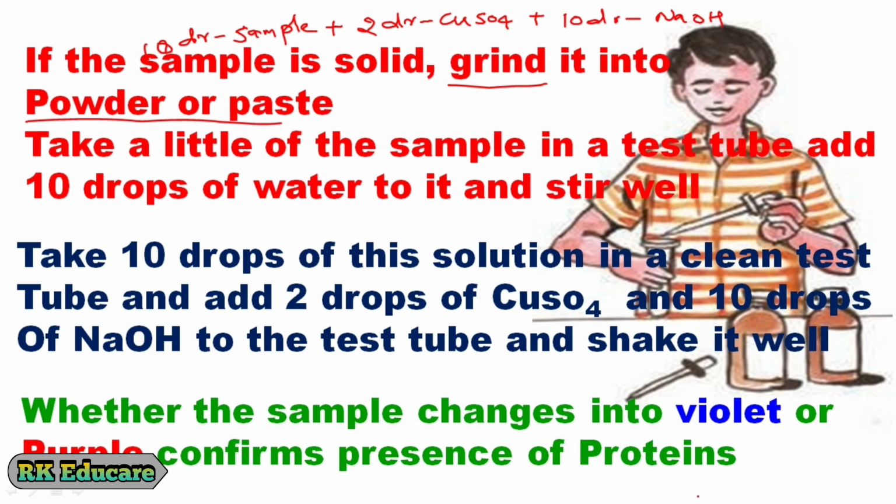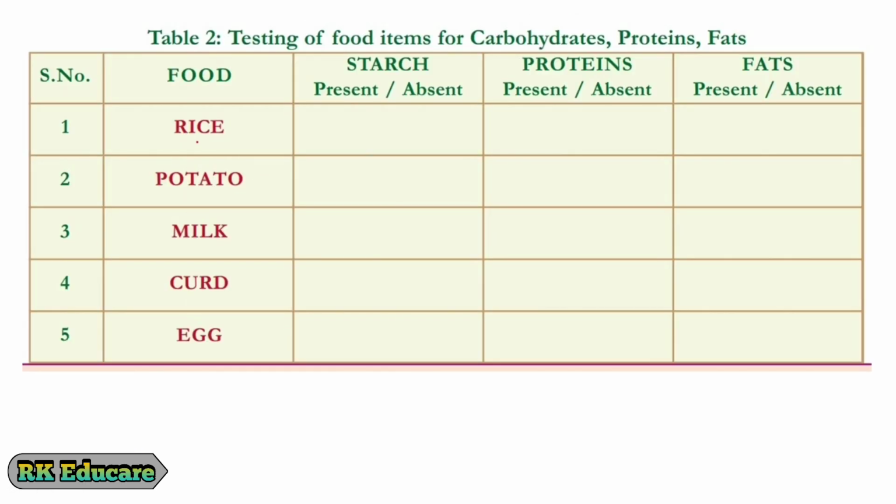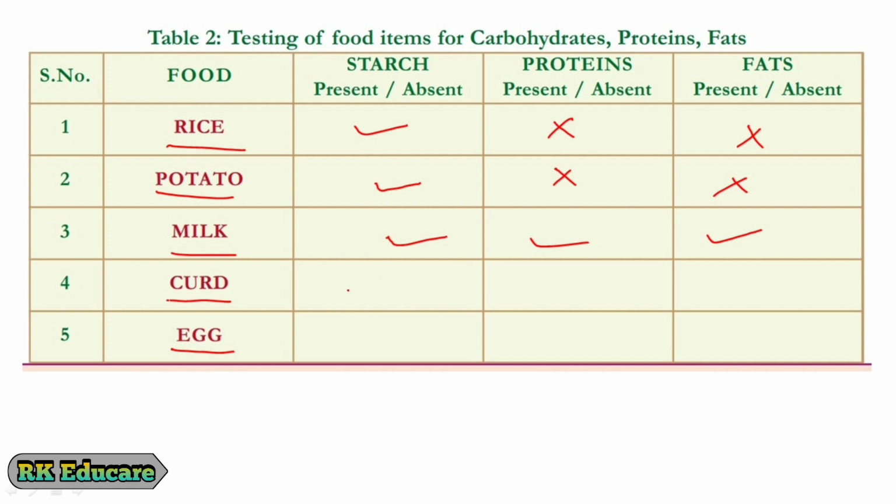Some food items are given here. Test it experimentally and finalize which food components are available in these food items. After our experiment, we can say that rice contains starch and is absent with proteins and fats. Potatoes contain starch, proteins and fats are absent. Milk contains starch, proteins and fats. Curd contains starch, proteins and fats. Egg contains starch, proteins and fats.